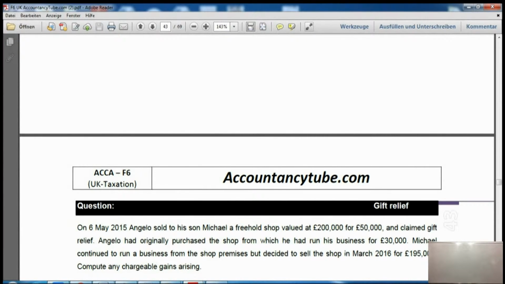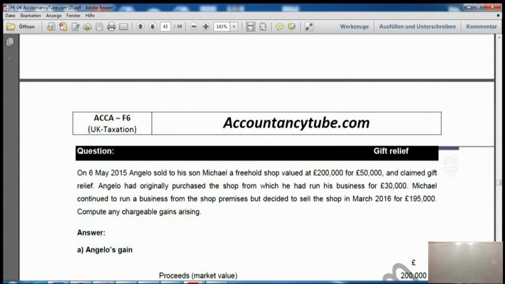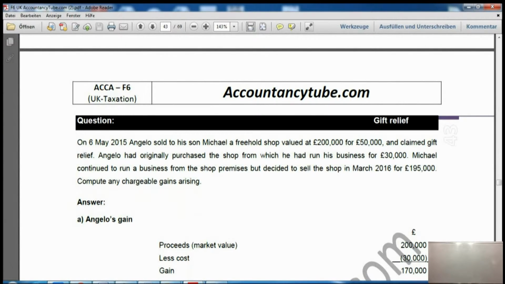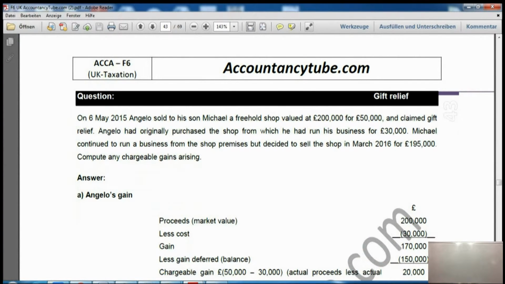As you can see in the answers, we'll take the sales proceeds, which is market value, because he has given it as a gift. Then we will deduct the cost out of it, where he has paid £30,000. Now the remaining one is going to be our gain. How much he has charged more than what he has paid for it, that would be immediately chargeable, which is £20,000. That is the chargeable gain. And the remaining amount, which is £150,000, would be deferred until Michael is going to sell the